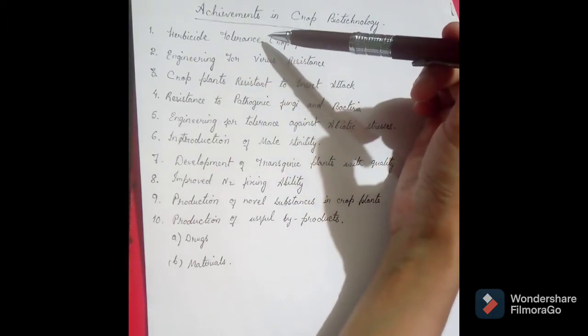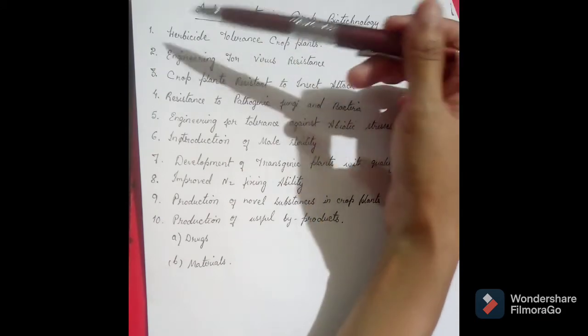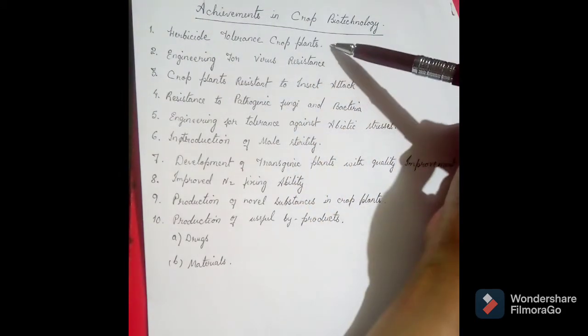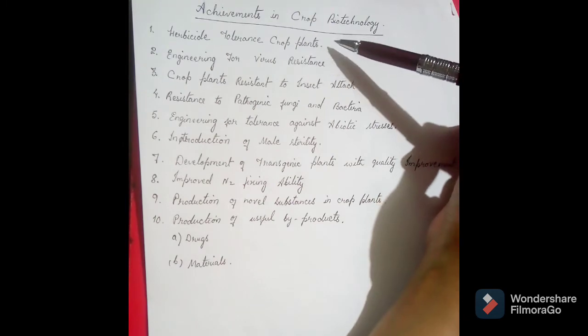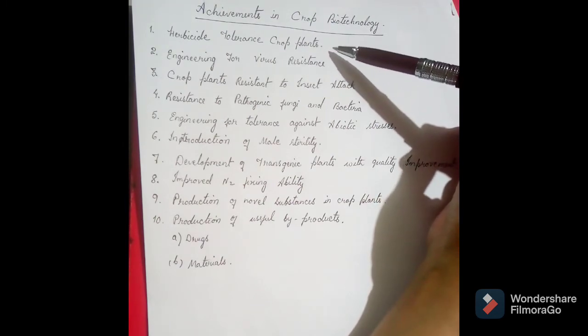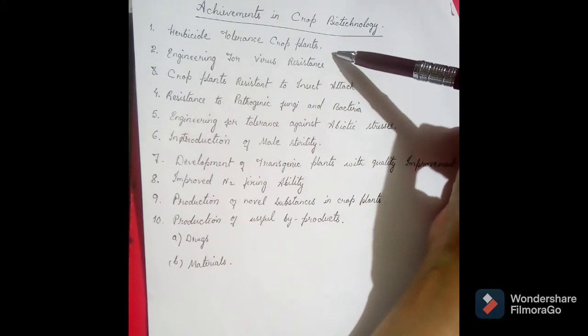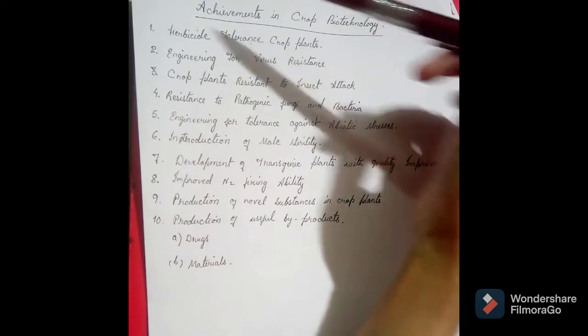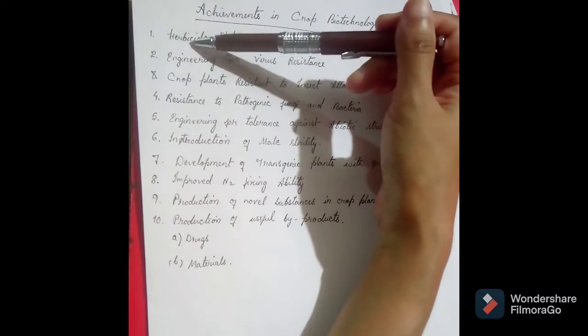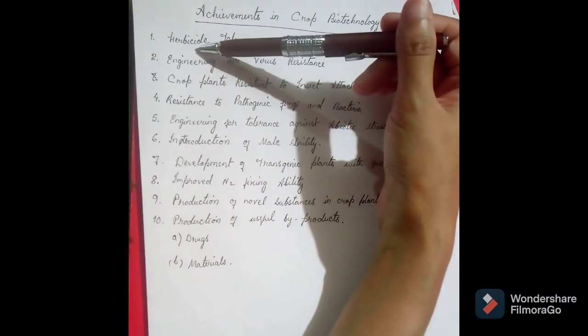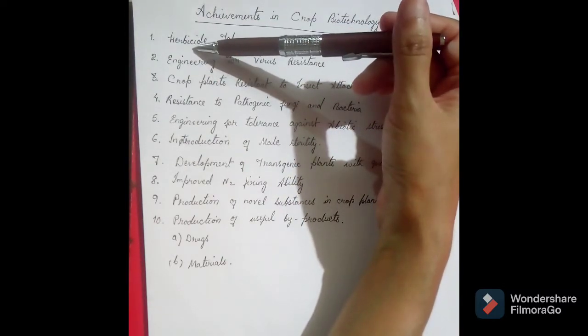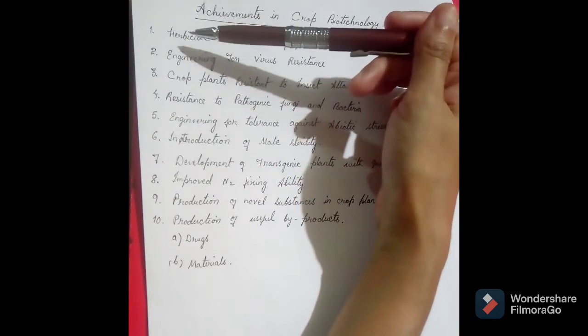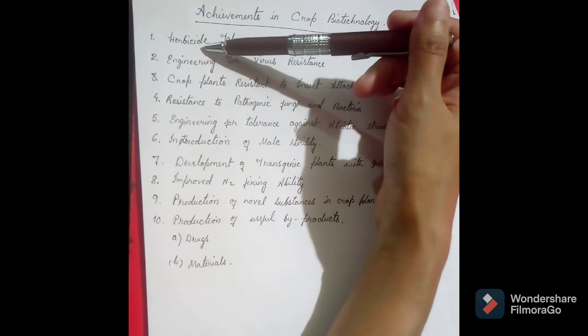Now, we know that herbicides are mostly used in agriculture to control the weeds, the unwanted plants. But then attention has been given during recent years to the production of herbicides which are less harmful to the environment, for production of safe and biodegradable herbicides.